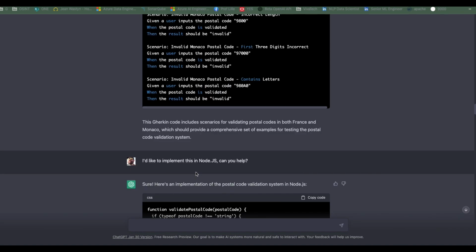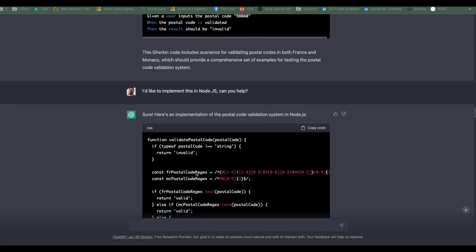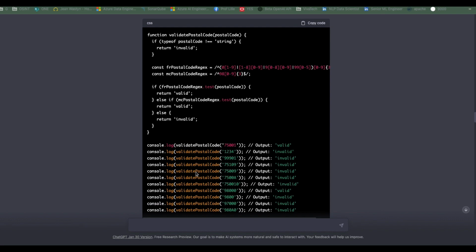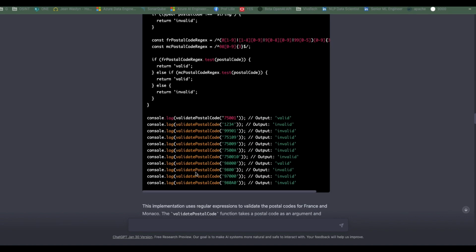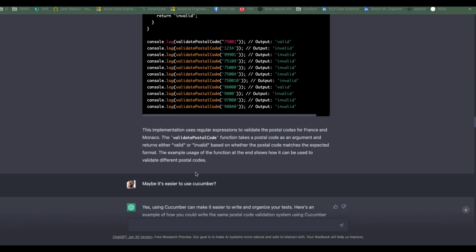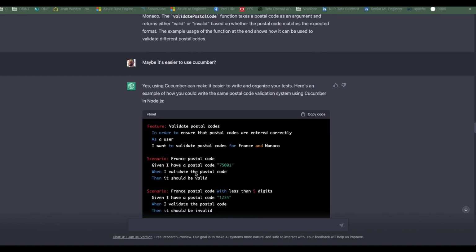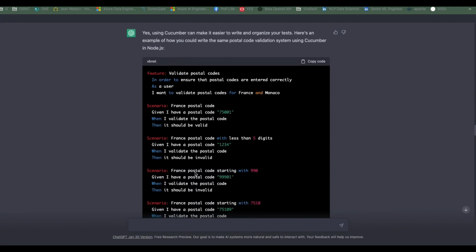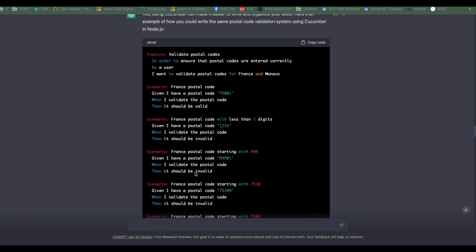Then the next step is to try to actually implement these scenarios in my JavaScript functions. So I'm asking the model, well, I would like to implement this in Node.js. Can you do it? And it actually does provide some JS code, except that it's coding everything. It's coding both the scenarios and the function. But I'm telling it, well, I know that you should use Cucumber for this. So that's what I'm telling the model, and the model answers me, yeah, right. I'm going to write you Cucumber in Node.js, except that instead of writing Node.js code, it reverts back to the scenarios I had before.